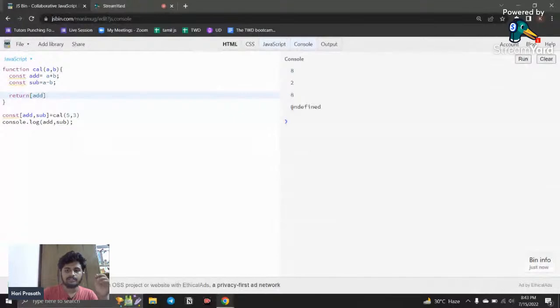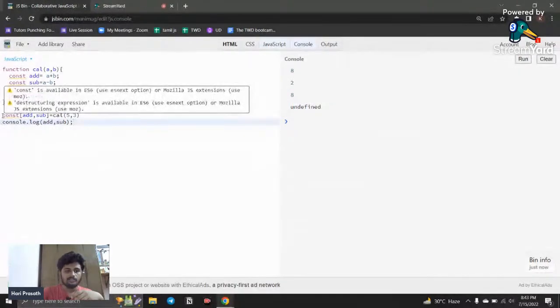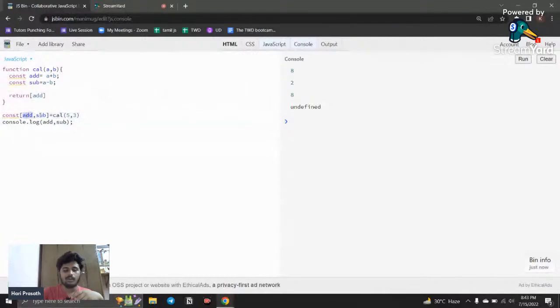So now if I call that, you can see undefined will be produced. Why will undefined be produced? Because here I don't say to return the subtraction variable. Only whatever is in the return statement is returned to the caller of the function. Here addition is calling the function and subtraction is calling the function. For subtraction we don't have any returned value, so it will produce undefined. So you mention here whatever you want to produce.